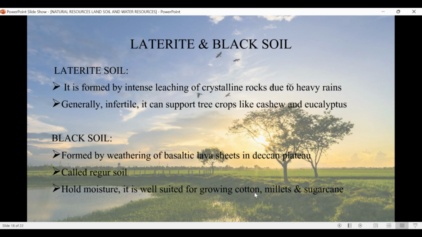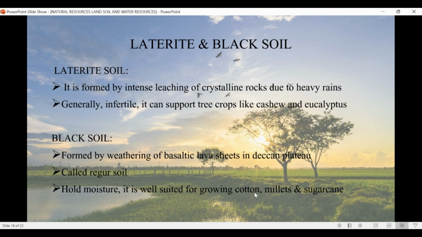Next comes the laterite soil and the black soil. Starting with the laterite soil, it is formed by intense leaching. What do I mean by leaching? Leaching is a process when essential minerals from the topsoil percolate, meaning dig deep down in the soil profile, with the rainwater, leaving the topsoil infertile. So it is formed by the intense leaching of crystalline rocks due to heavy rains. Generally, the laterite soil is infertile. It can support tree crops like cashew and eucalyptus.